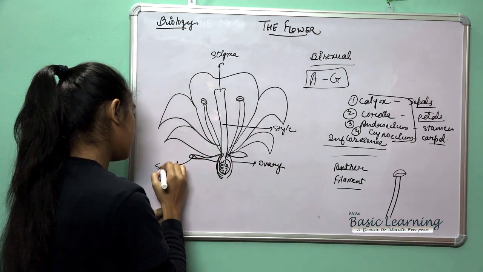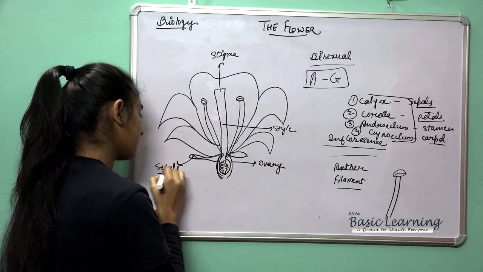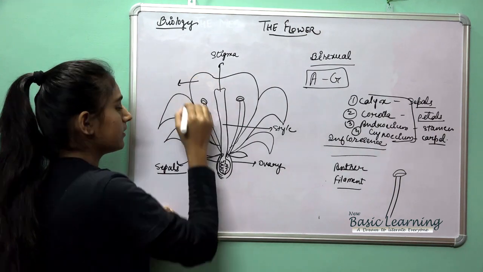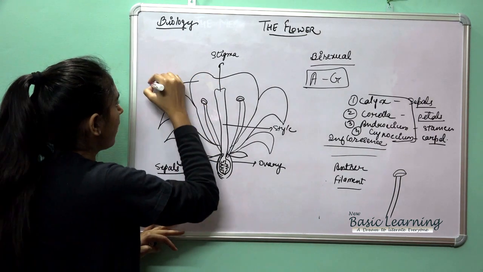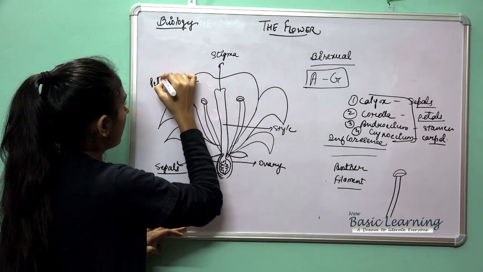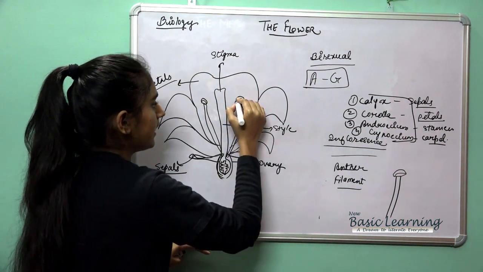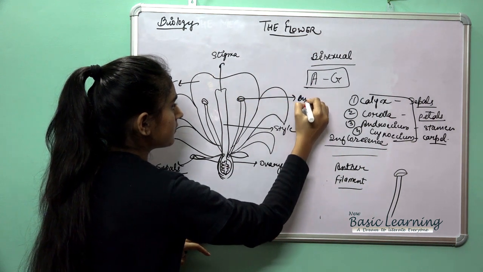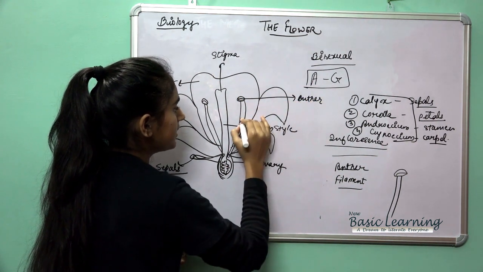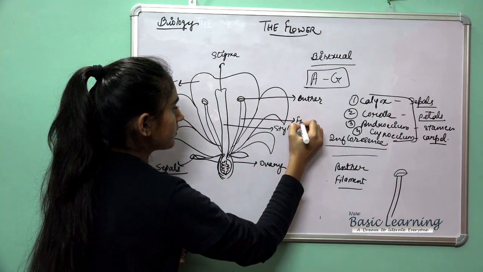These are the sepals and these are, you can say, the petals. Okay, then this is the anther and this part is the filament.